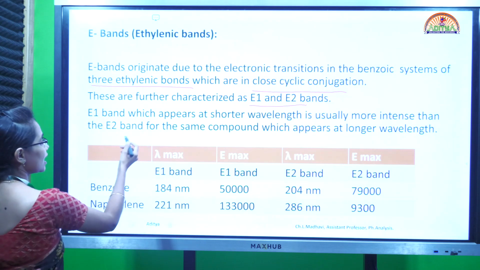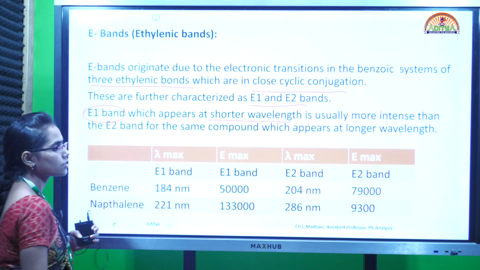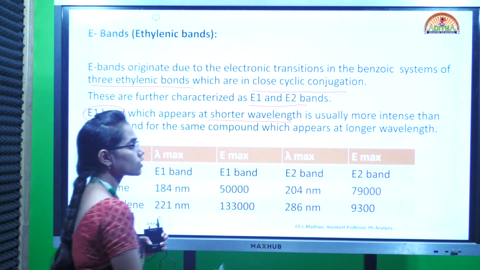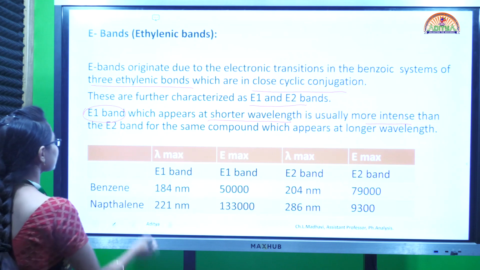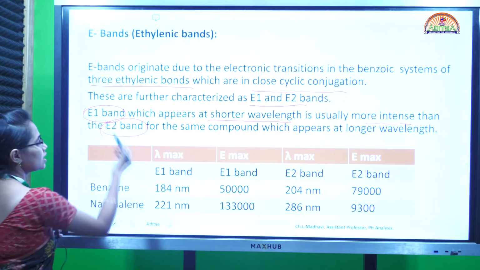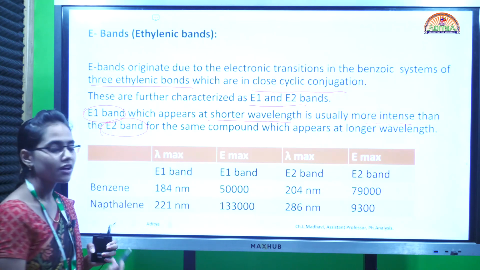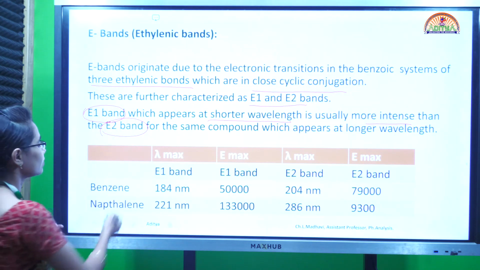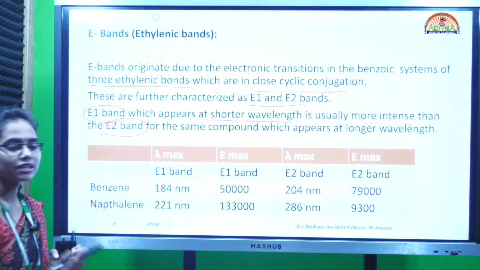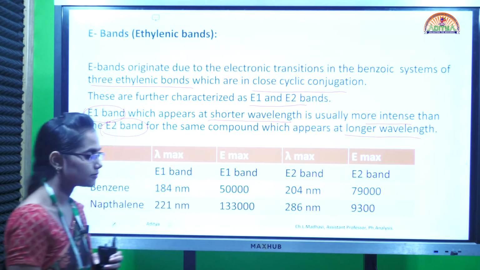E1 band appears at shorter wavelength and it is usually more intense when compared to E2 band. When compared to E2 band, E1 band is more intense and at shorter wavelength, whereas E2 is seen at the longer wavelength region.